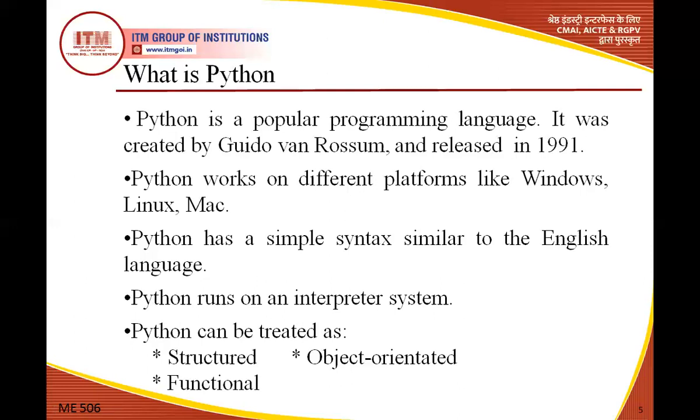Then the student can remove all the problems. But in Python, whenever any error arises, the interpreter indicates that error. When you debug it and correct it, then the next line will be executed. So the interpreter does line by line execution of the program.